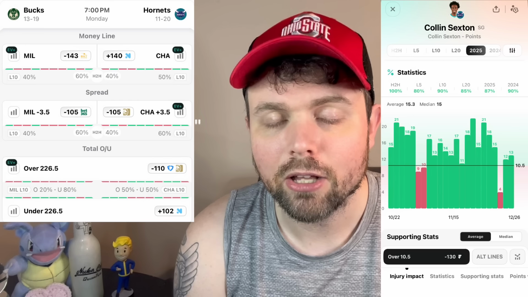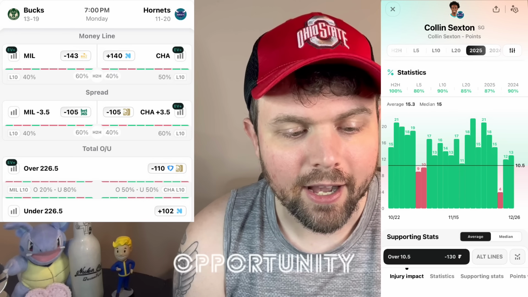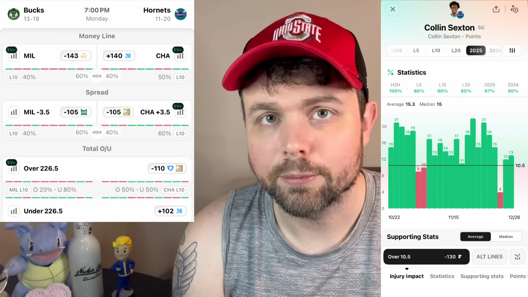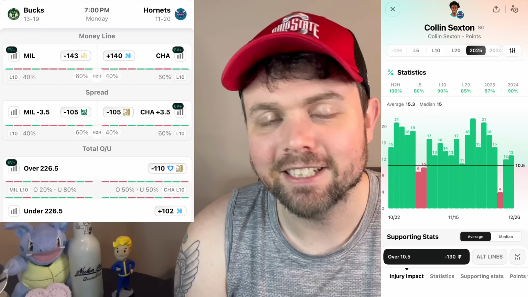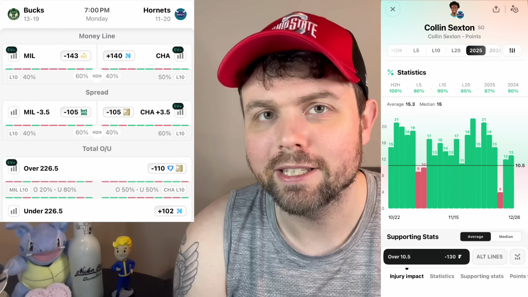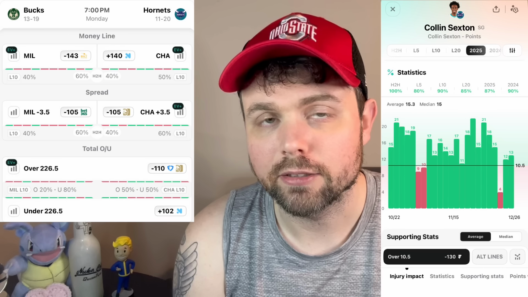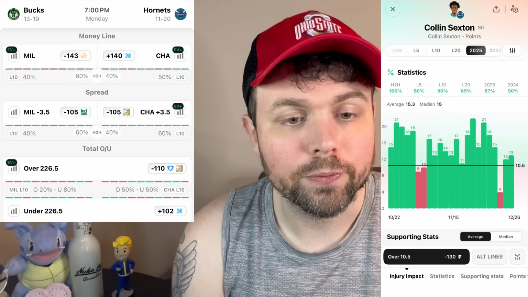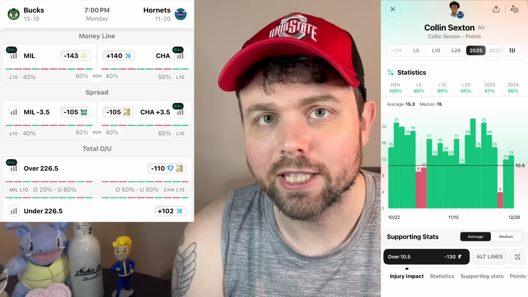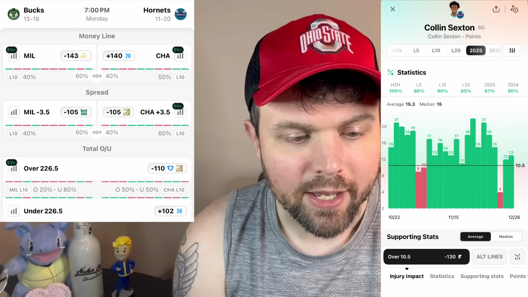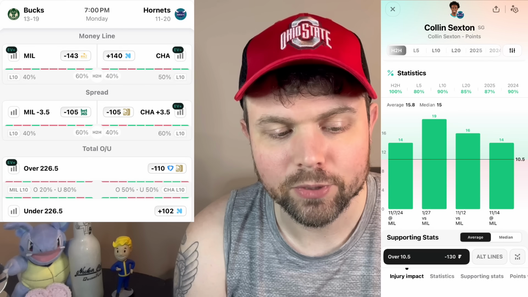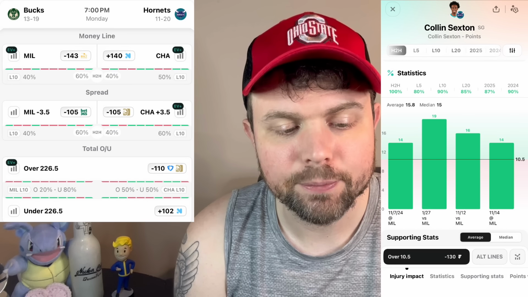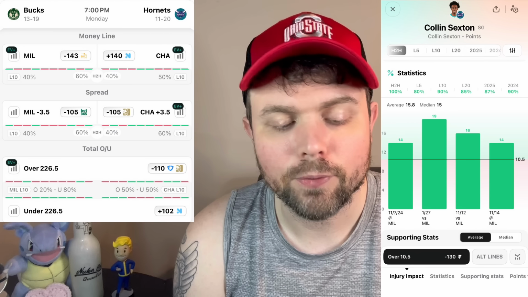So that's going to lead to my first opportunity play, and that's going to be Collin Sexton over 10.5 points. We don't have any data with him with Con Knueppel out this year, but he has gone over this line in 87% of games, and he should be the biggest beneficiary for Con Knueppel being out. I don't know if he'll be in the starting lineup, but definitely going to get more minutes and more shots, more opportunities here against the Bucks. He has played the Bucks twice this year. He has had 16 and 14 points, so he has done well in this matchup. So really like this play for Collin Sexton.